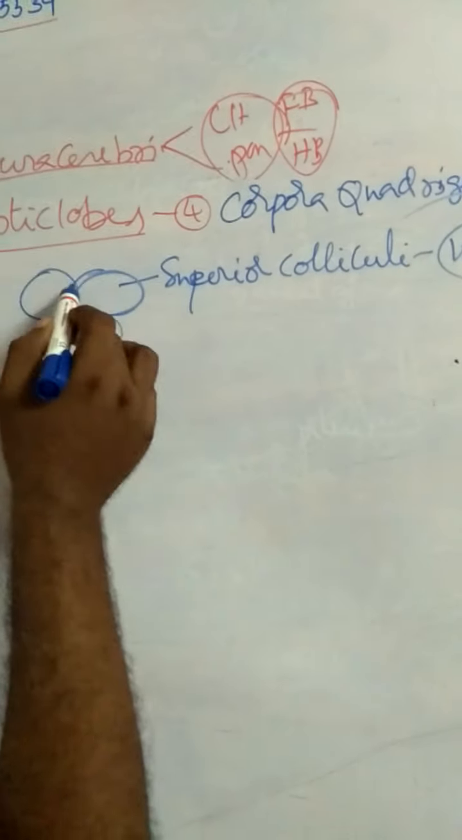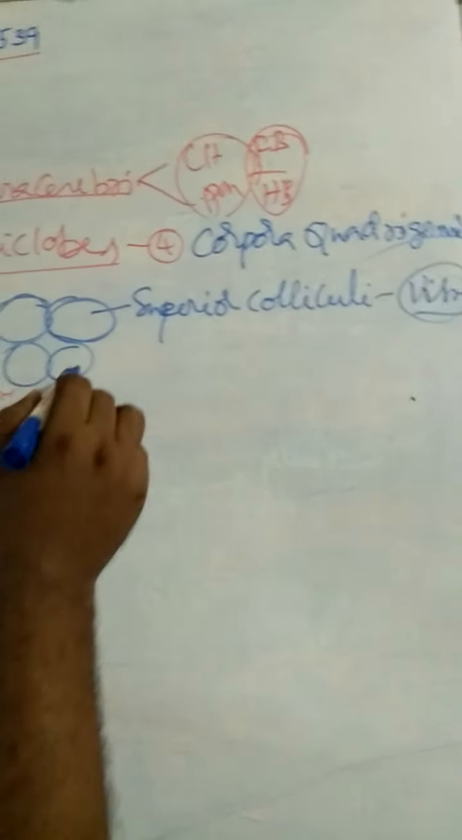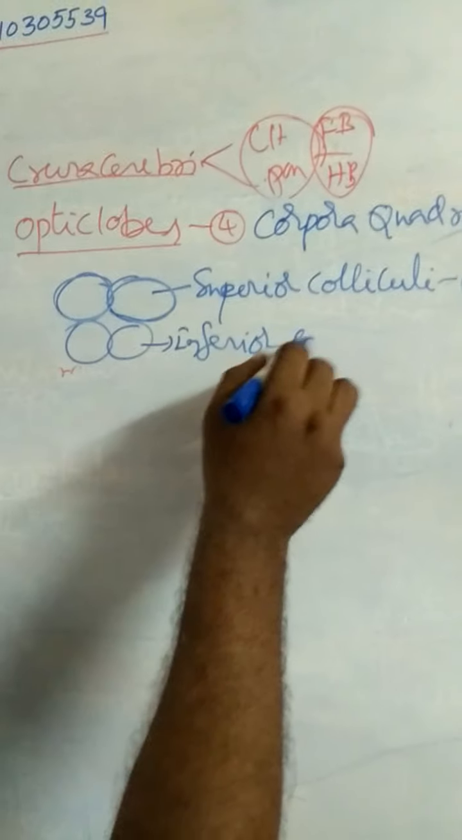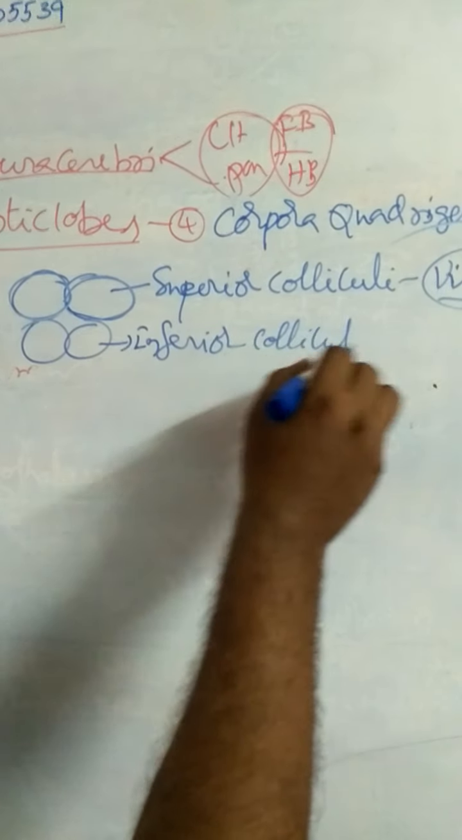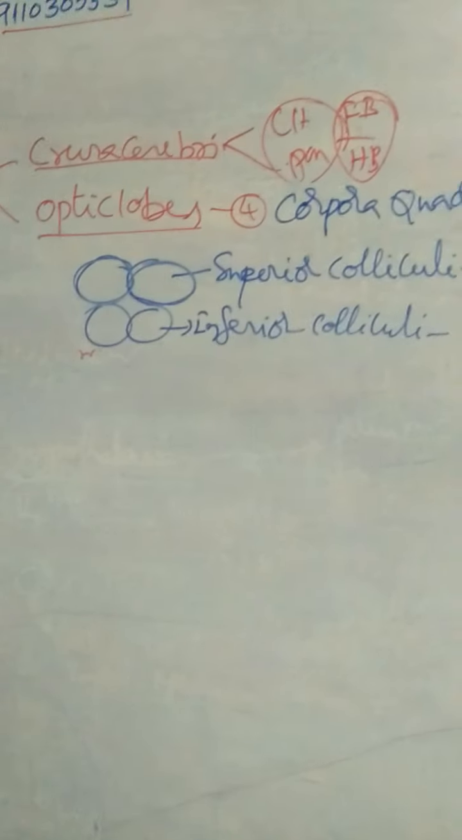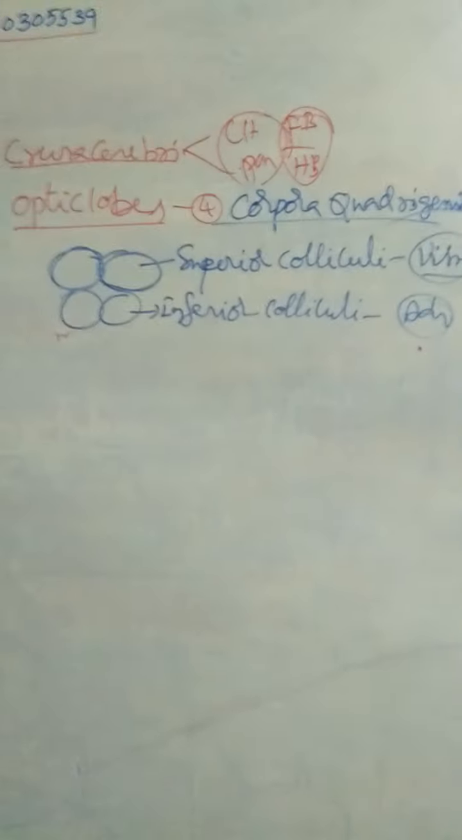Anterior large ones are called superior colliculi, for vision or visual. Posterior ones are called inferior colliculi, for what? Auditory. What is the function of inferior colliculi? Auditory in function. What is the function of superior colliculi? Visual in function. Total number of optic lobes is 4, due to the presence of 4 corpora quadrigemina.